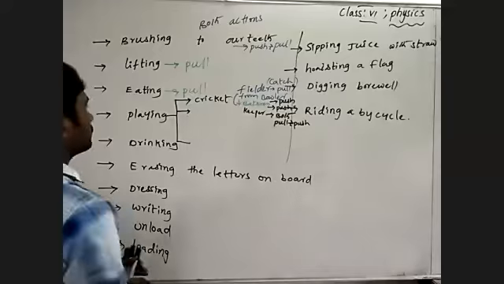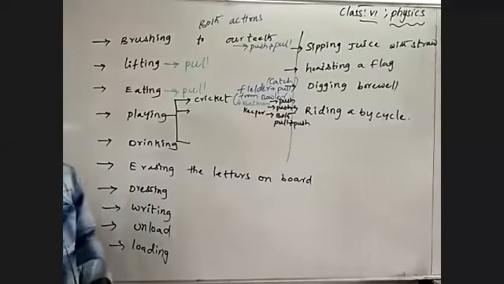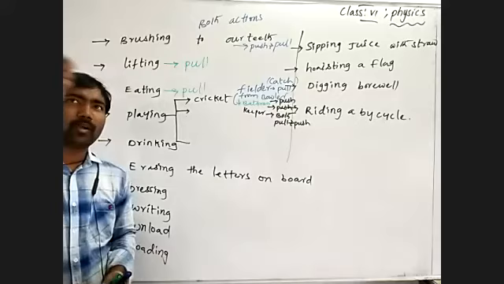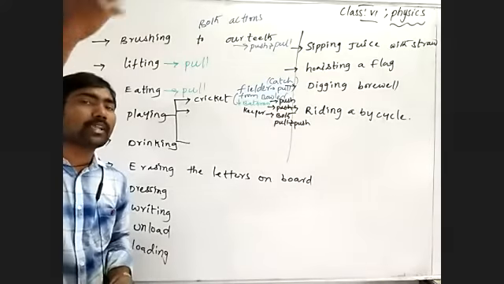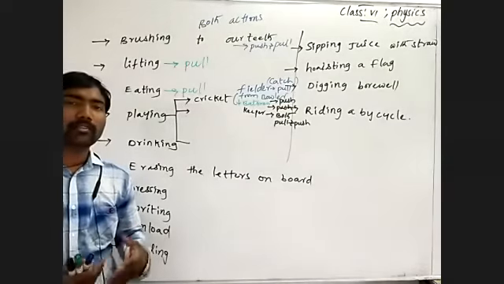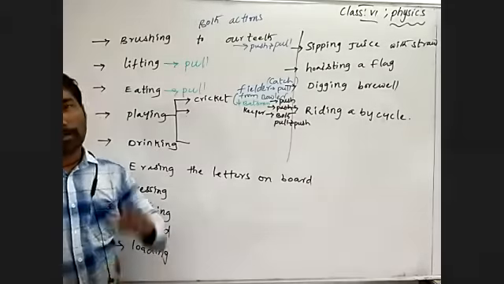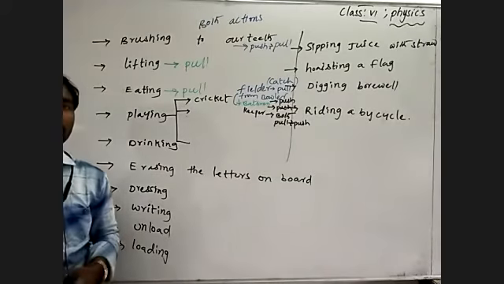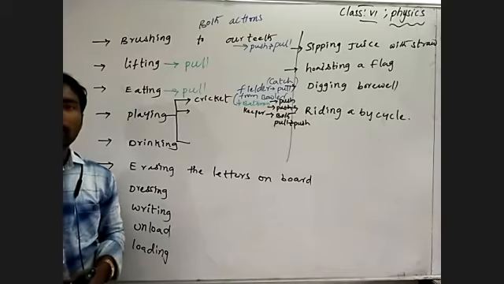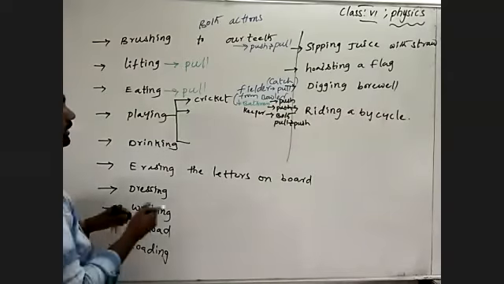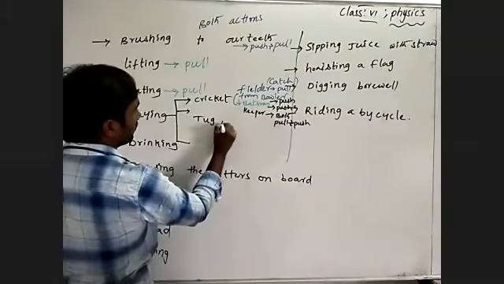And next, when you are playing shuttle, when you are hitting the cork with your bat, the cork is moving away from us. Is it or not? What type of action is performed? Push on the cork with the help of the bat. Of course. And in tug of war, what is that I'm saying to you? Tug of war.